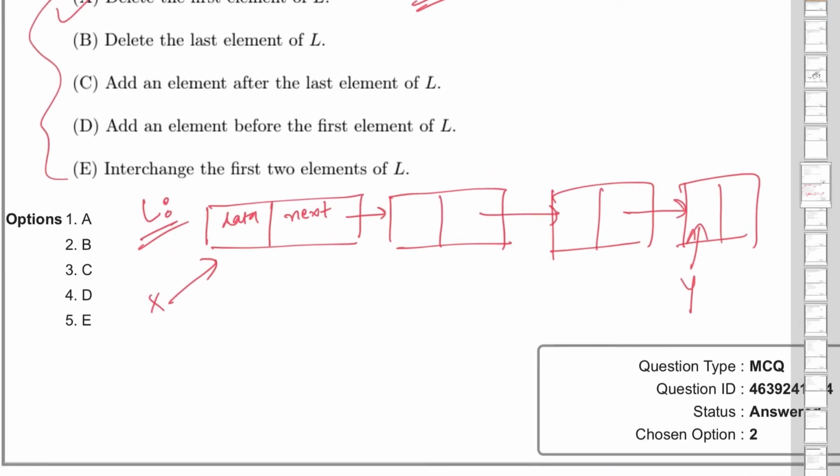So deleting the first element of linked list is very easy. How? I just need to move this x pointer to this element, and then it's not necessary for me to delete it also, but for memory management, I explicitly have to delete it in such programming languages as C language, C++ language, right?